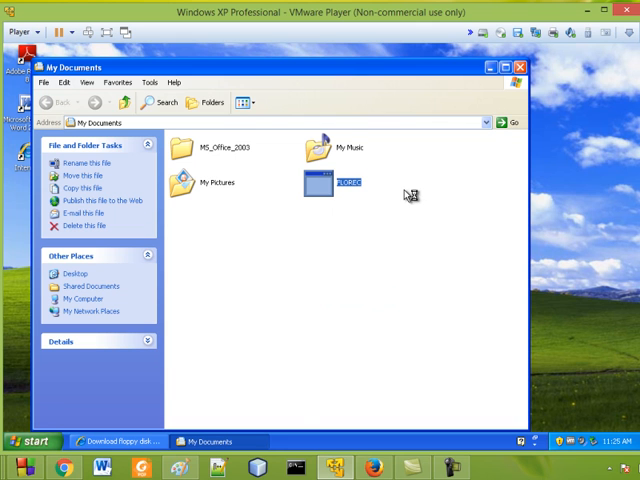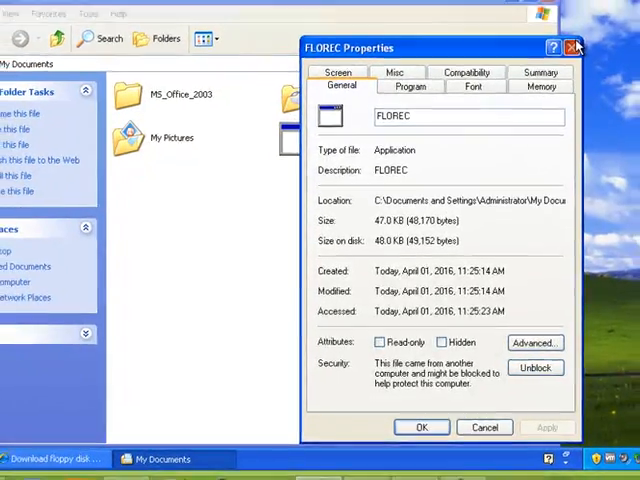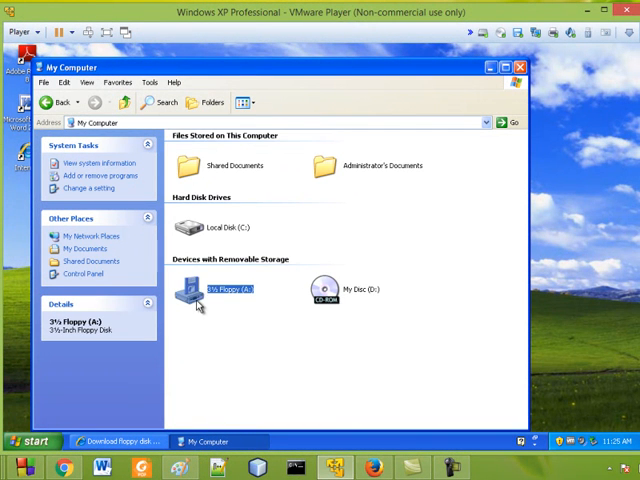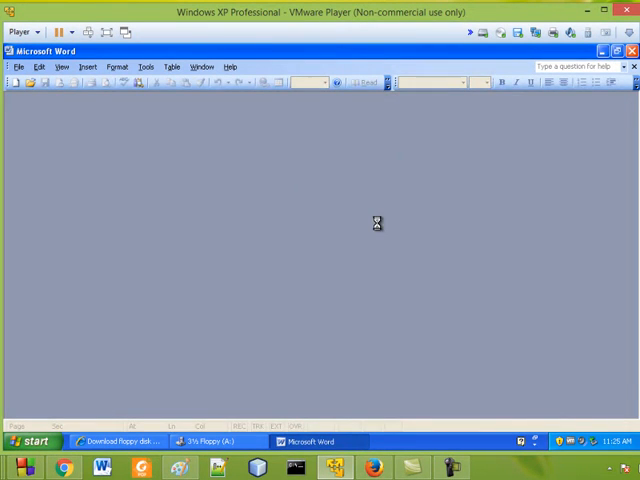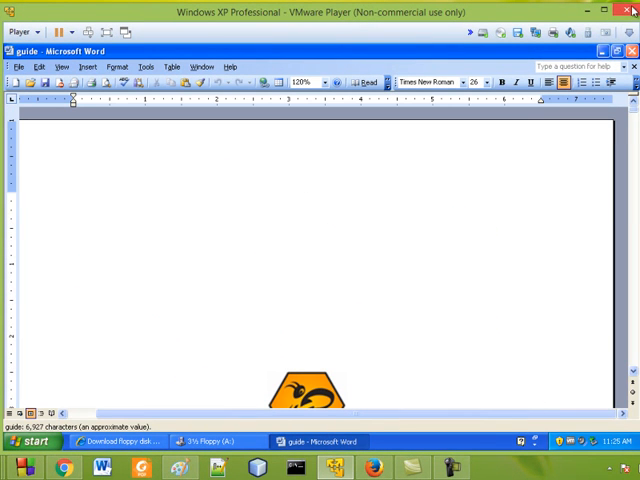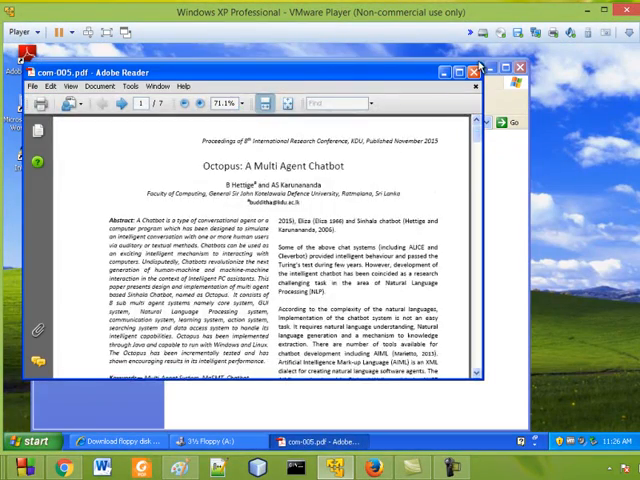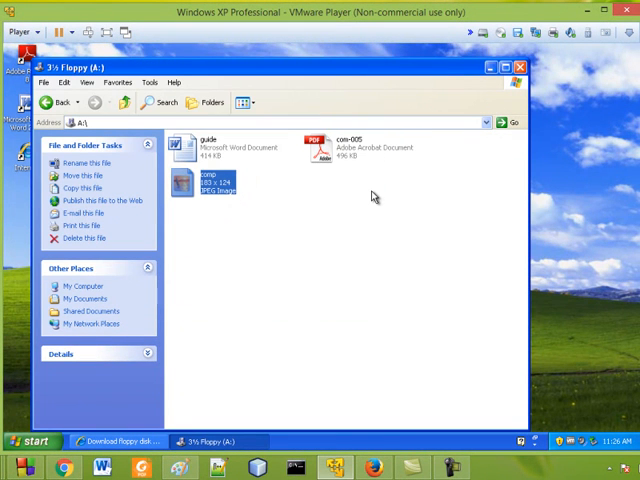Actually it's a very simple file, only 47 kilobytes. Now we assume that you have a floppy disk and a few files are available on that. Here some guides are there. It's a Word document, and also some PDF files, and also some image type of documents: image, Word document, PDF file type of thing.